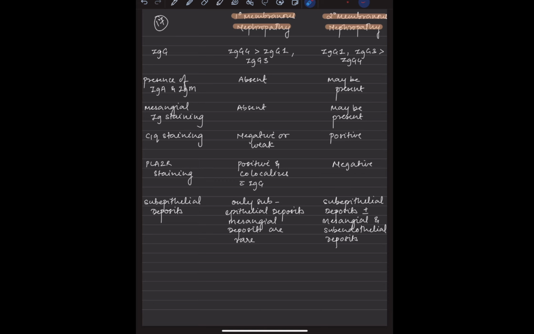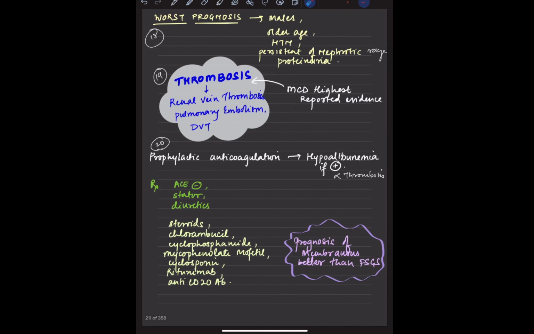Phospholipase A2 receptor would be positive in primary membranous, and it is negative in the secondary membranous. Primary has only subepithelial deposits, while secondary has subepithelial, mesangial and subendothelial deposits. So you have to remember that in primary membranous nephropathy, the only positive thing is the phospholipase A2 receptor. Otherwise, everything is negative, and it is IgG4 and only subepithelial. In secondary membranous nephropathy, everything will be there.